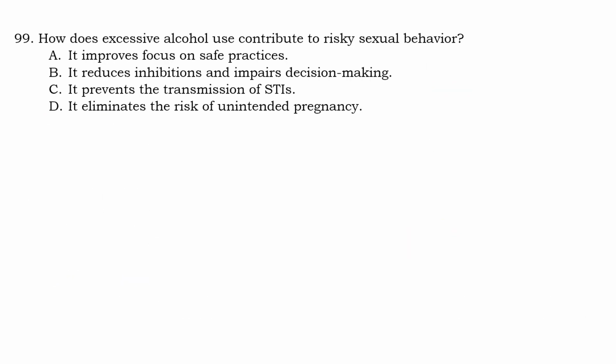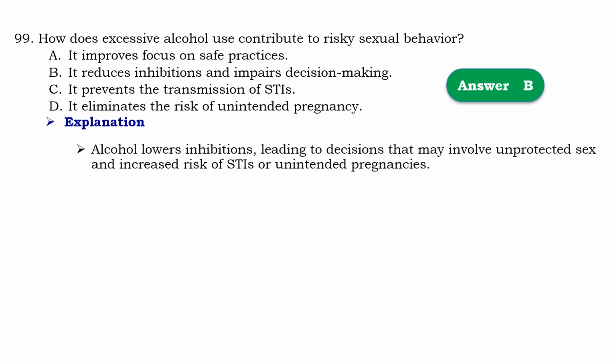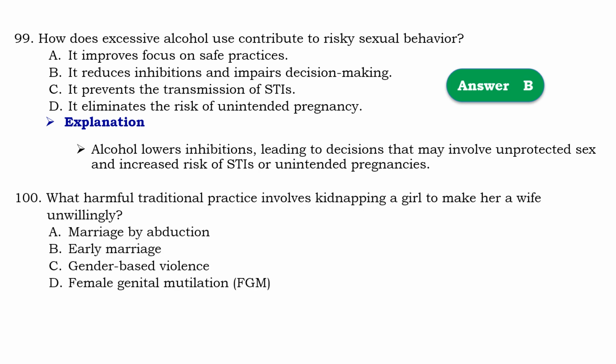Question number 99. How does excessive alcohol use contribute to risk of sexual behavior? So that should be B. It reduces inhibitions and impairs decision making. Means that alcohol lowers inhibitions and leads to decisions that may involve unprotected sex and increased risk of sexually transmitted infection or unintended pregnancy.